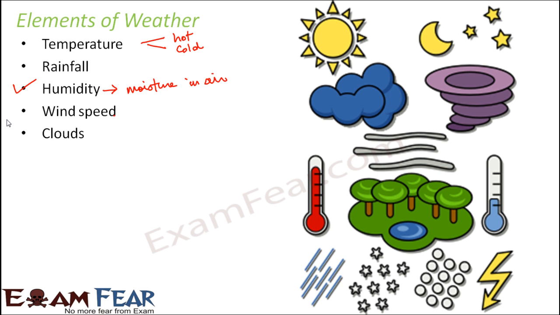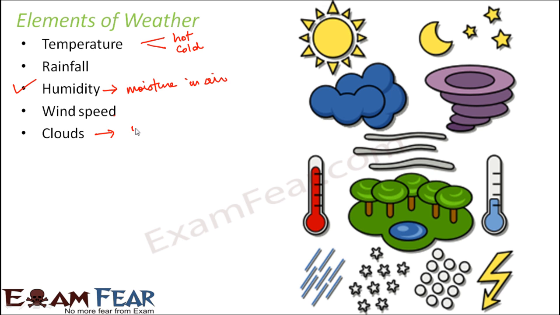Clouds. What are clouds? Clouds are a collection of tiny water droplets or tiny ice crystals. These water droplets get accumulated in the atmosphere, and when you have too much accumulation of these water droplets, they fall as what we call rainfall, and that is called precipitation. These droplets are very small and light, and that is why they float in the air and form clouds.